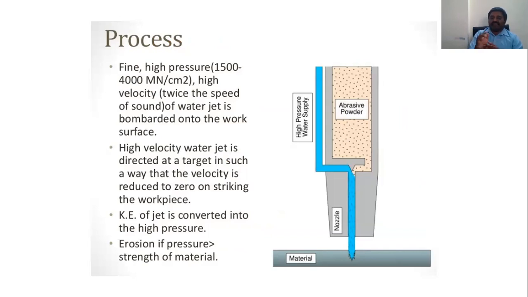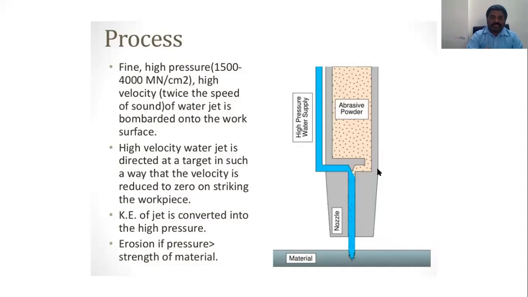When it is bombarded on the workpiece, the kinetic energy is converted to pressure energy.